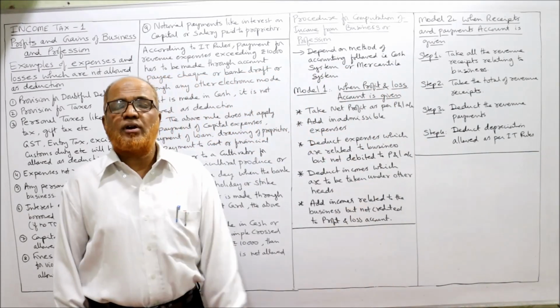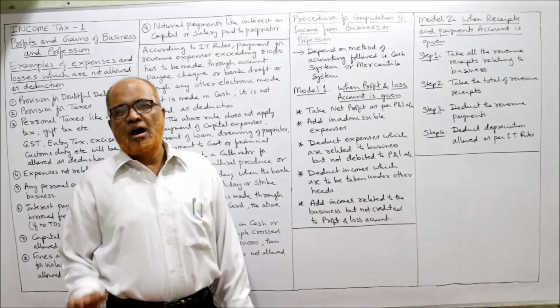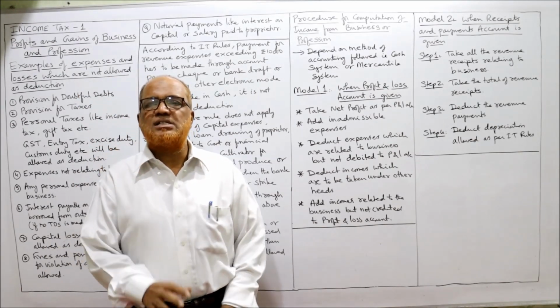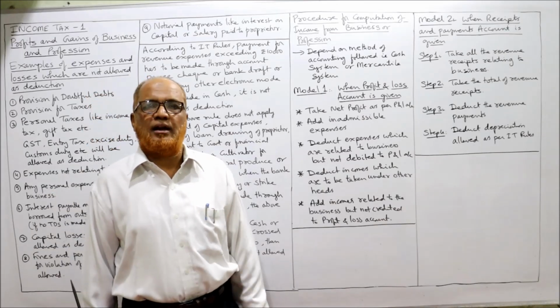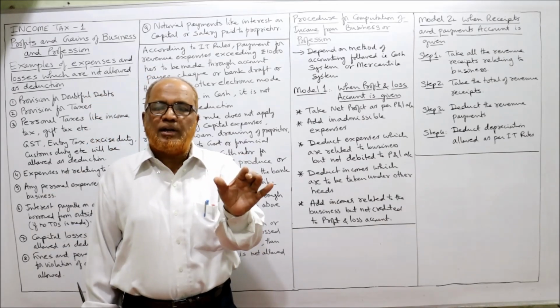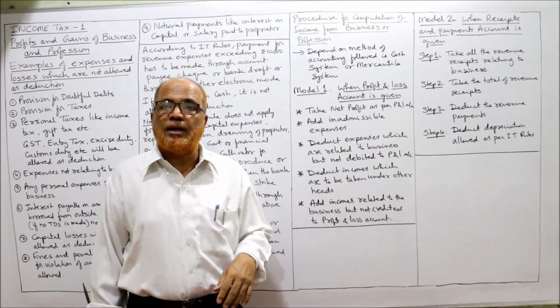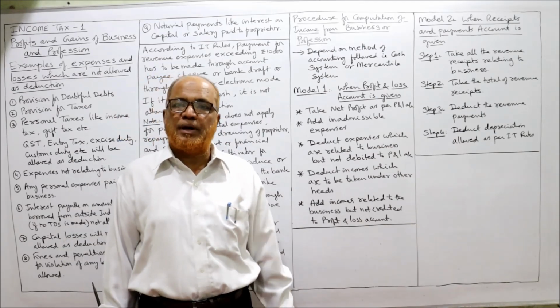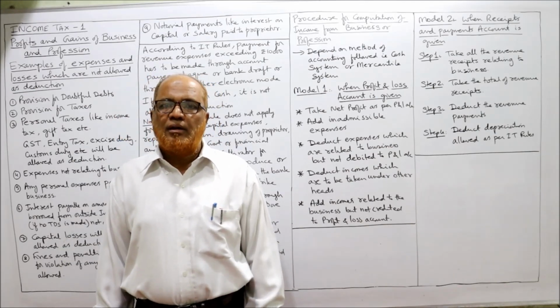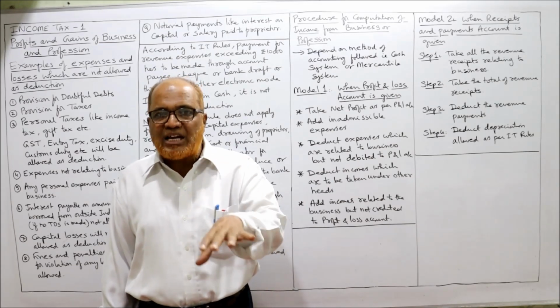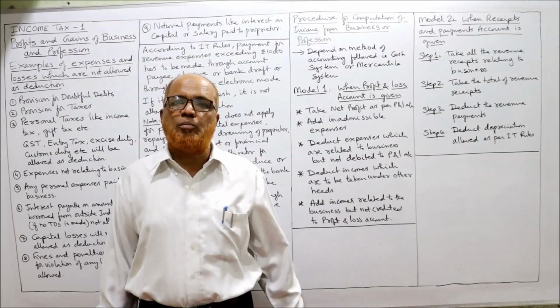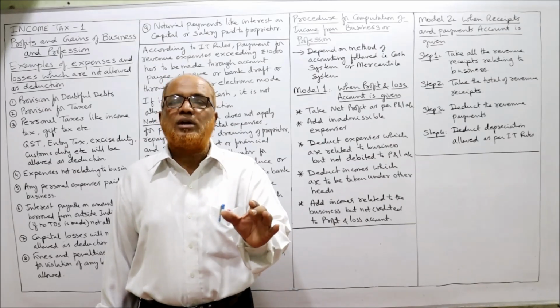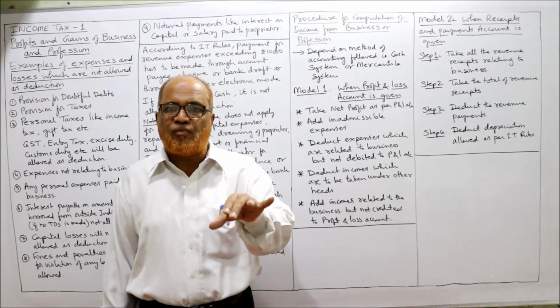Now, procedure for computing income from business. How to compute the income from business depends on what method of accounting they are maintaining. If the method of accounting is the mercantile system of accounting, a profit and loss account will be prepared. And if the business follows the cash system of accounting, a receipts and payments account or income and expenditure account may be prepared. So we have to see what method of accounting the business follows.